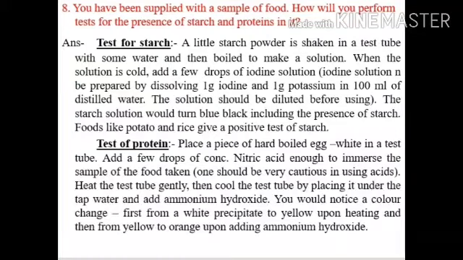Heat the test tube gently, then cool the test tube by placing it under tap water. And add ammonium hydroxide. You would notice a color change, first from a white precipitate to yellow upon heating, and then from yellow to orange upon adding ammonium hydroxide.